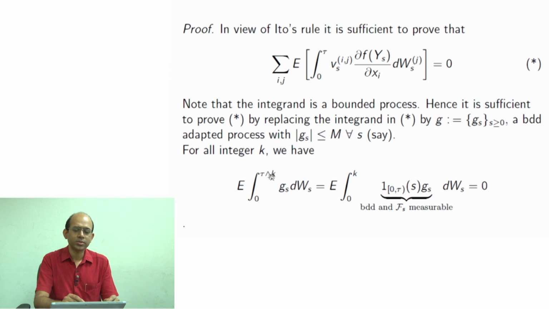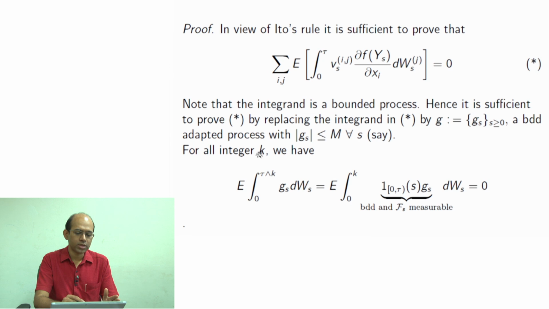Why are we doing tau minimum k? Because tau itself need not be a bounded random variable, correct. However, if we put a minimum with k, that means we put a bound on that. So then this tau minimum k remains another stopping time, but a bounded stopping time. And if it is bounded, then we can actually argue better.